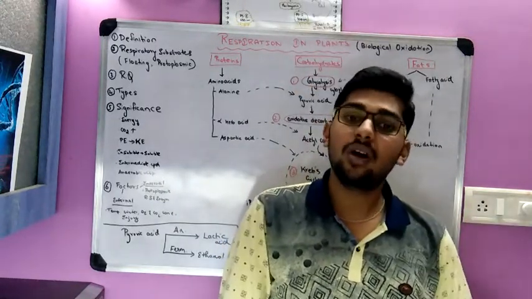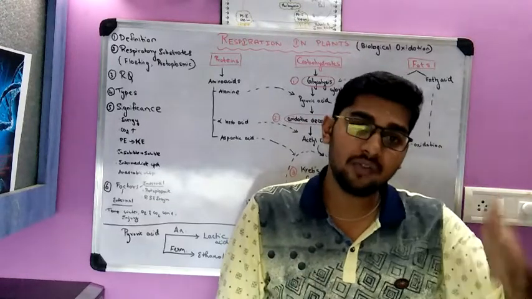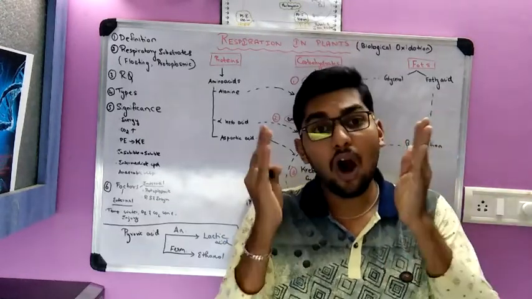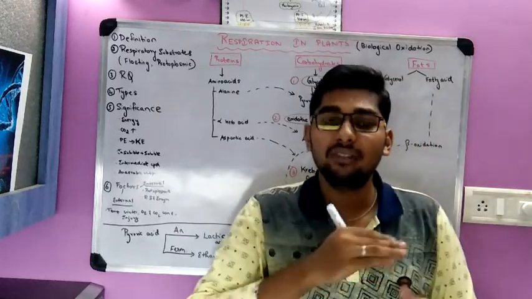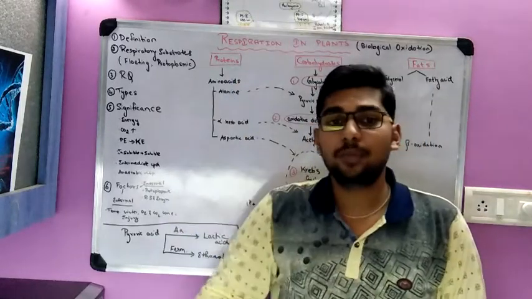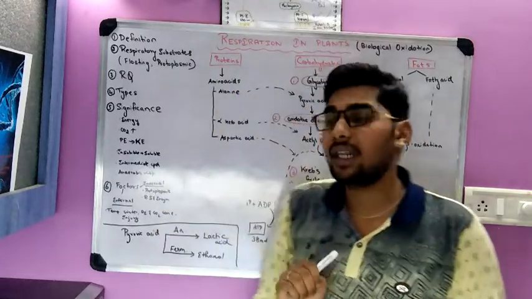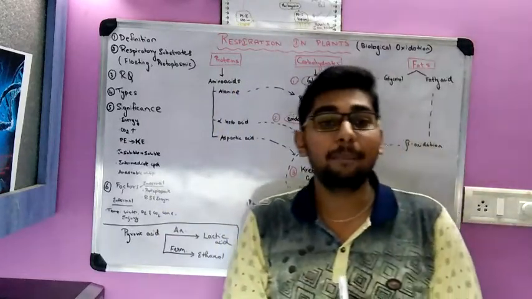At low temperature also the respiration declines, so the rate of respiration is low. So the optimum temperature is 30 degrees Celsius. At 30 degrees Celsius you can see a very high rate of respiration taking place. That is in the case of temperature.